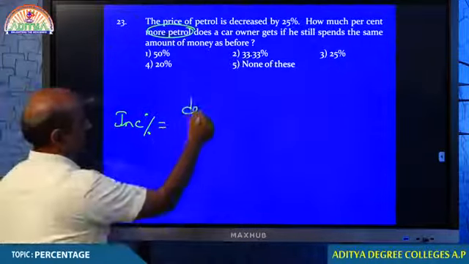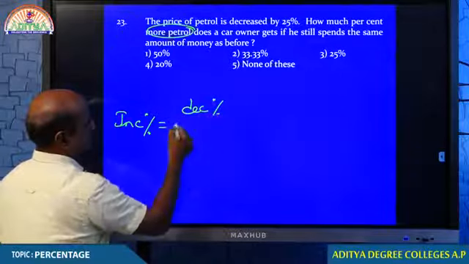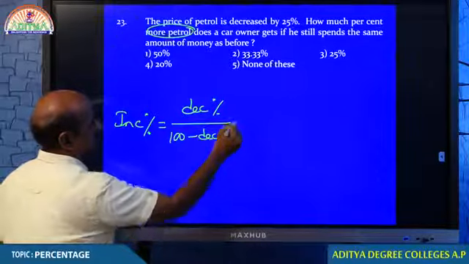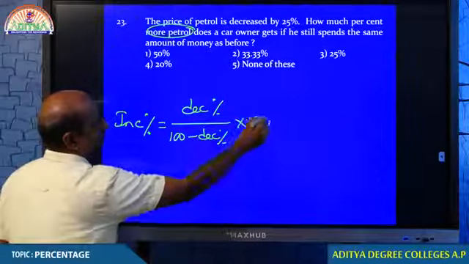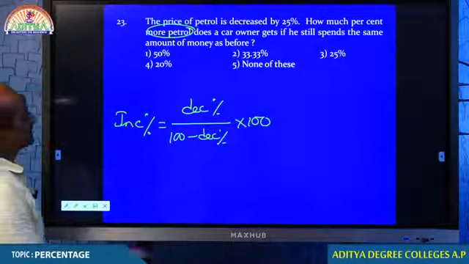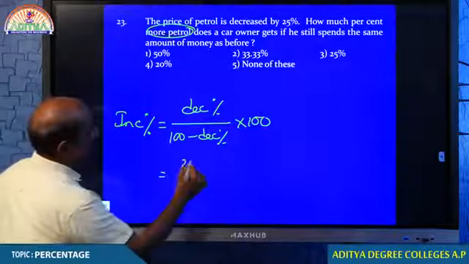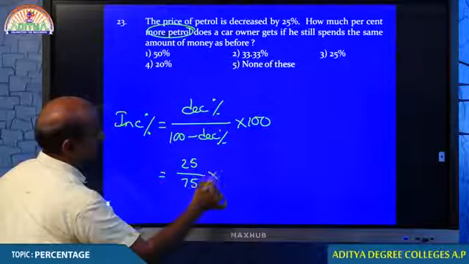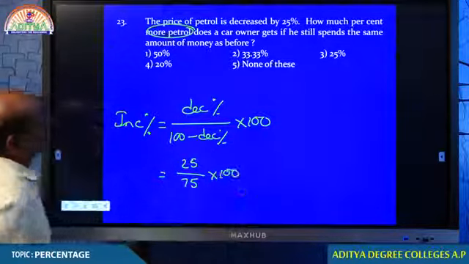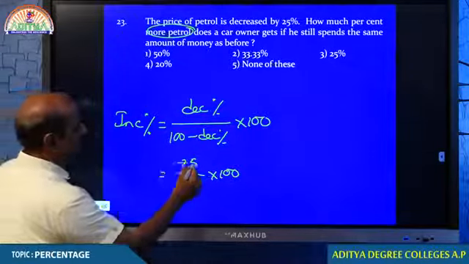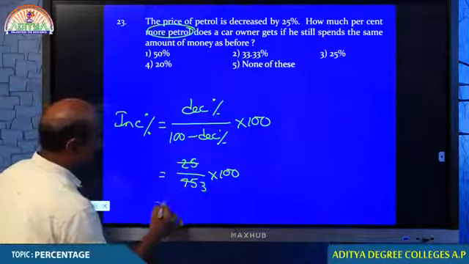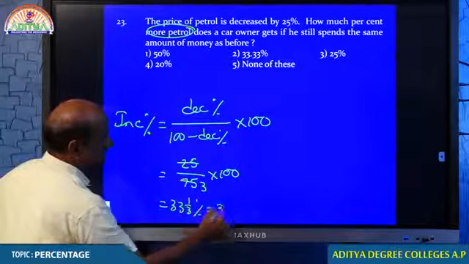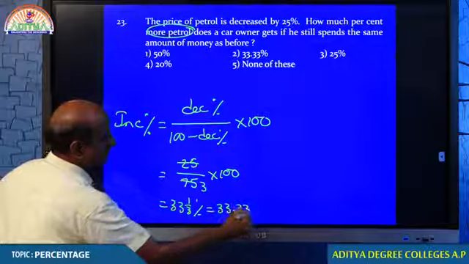Formula for increase is percentage decrease by 100 minus percentage decrease, into 100. What is the percentage decrease? 25. 25 by 100 minus 25, 75. 25 by 75. 25 cancels 3 times. 100 by 3, 33 1 by 3%. This is also taken as 33.33%.